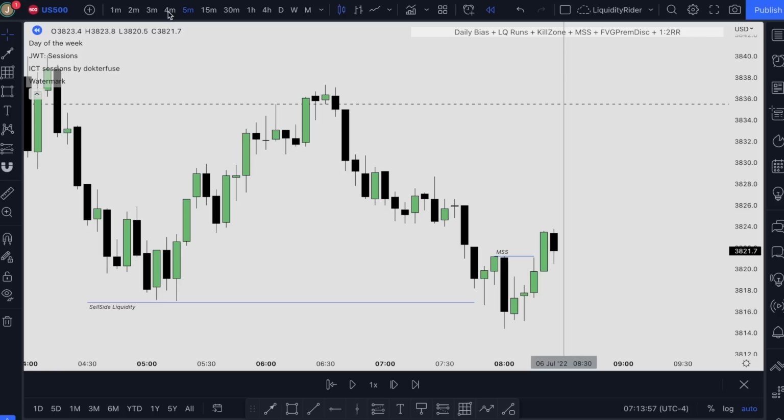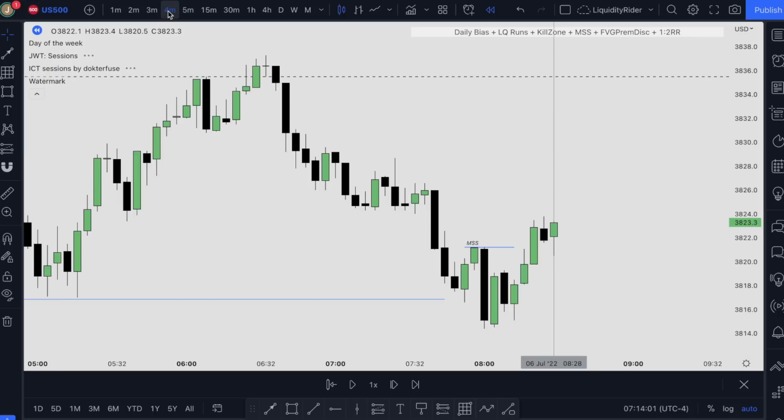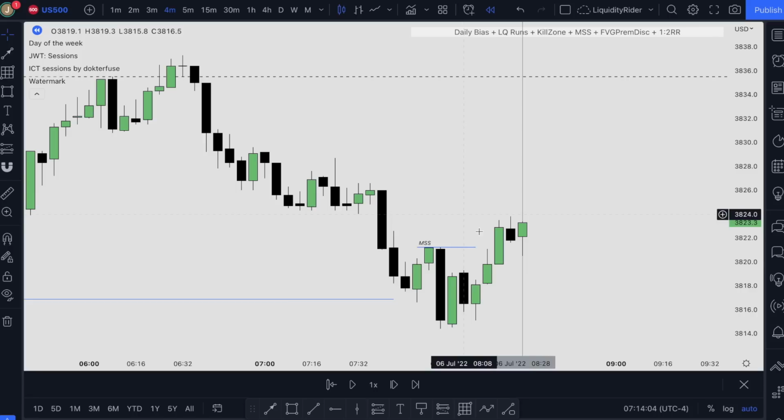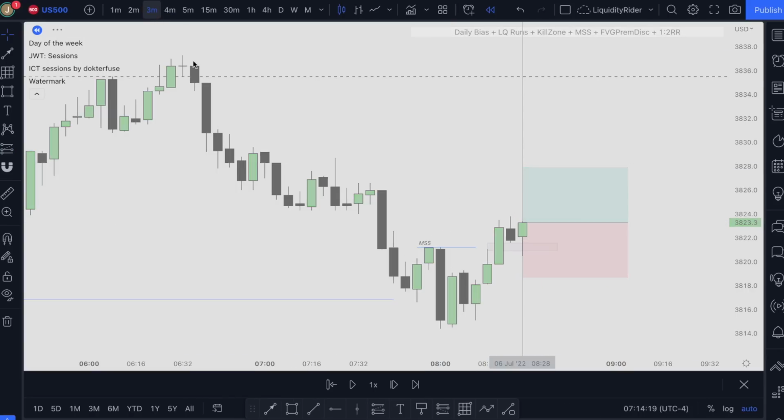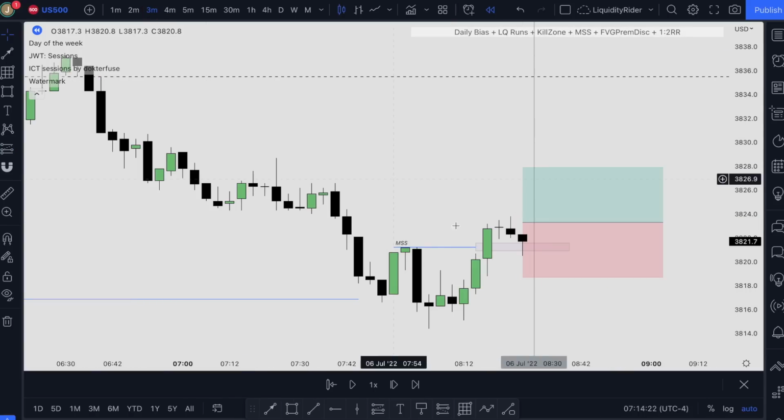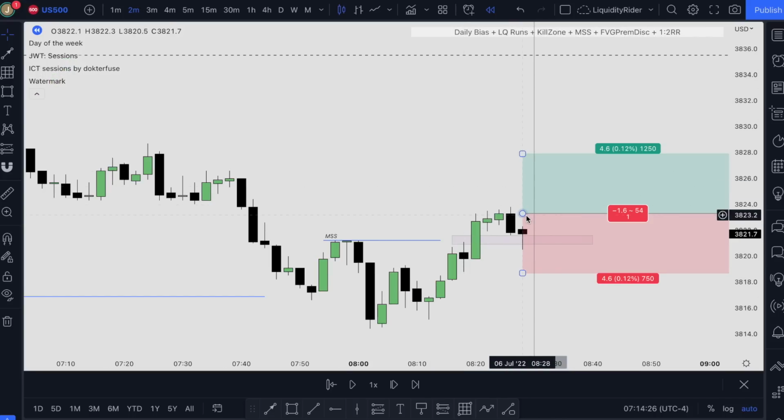So we want to look into our lower time frame to look for our setup. We actually find our fair value gap right over here, which has been filled. We can actually take this trade. You can just buy at the market order.